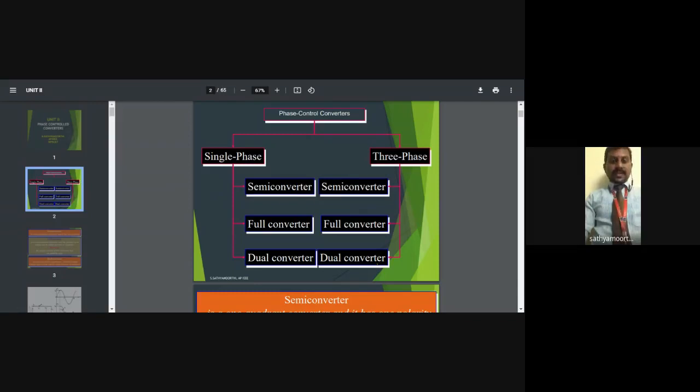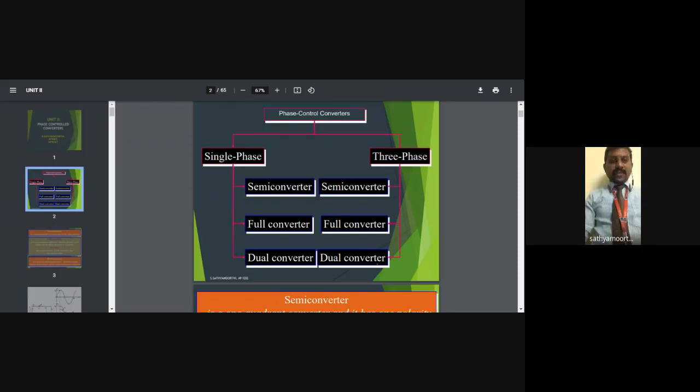Now we discuss only AC to DC conversions, which can use controlled and uncontrolled methods.